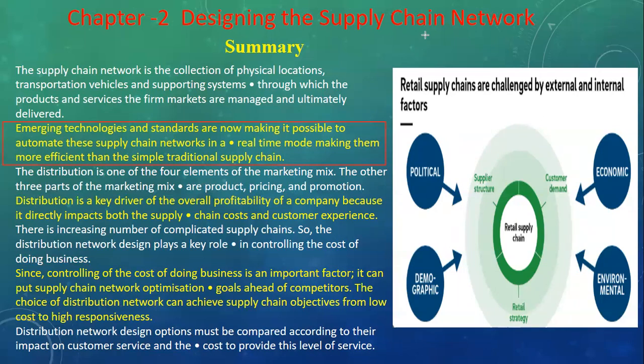Now, distribution is one of the four elements of the marketing mix. The other three parts of the marketing mix are product, pricing and promotion. So there are four P's, in which we understand product, pricing, place and promotion. Distribution, or place, is one of the four elements of the marketing mix.